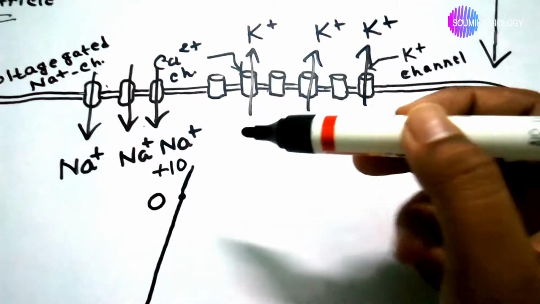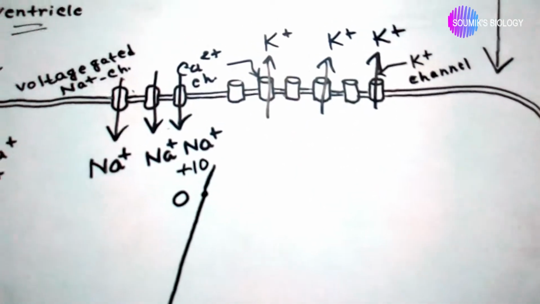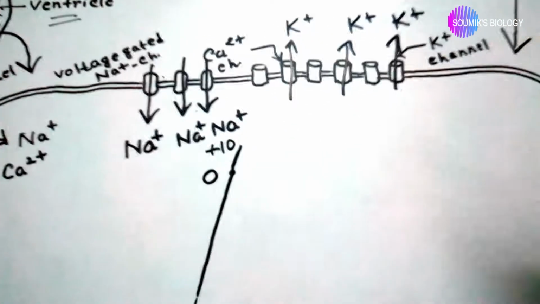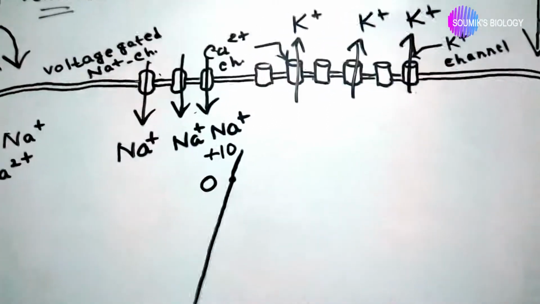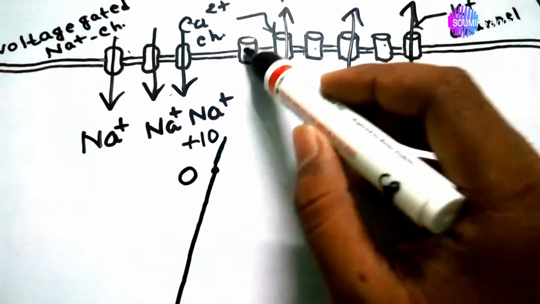You might think that since K plus ions are released from the cell, the cell now becomes negatively charged again, but that is not so, because there are some calcium channels also.